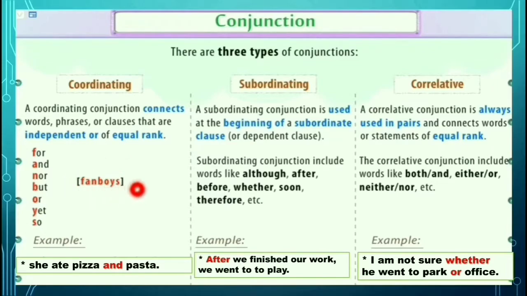It is a shortcut form, a mnemonic, and also an easy way to remember the coordinating conjunctions. How? Look here: F for, A and, N nor, B but, O or, Y yet, and last one S so.